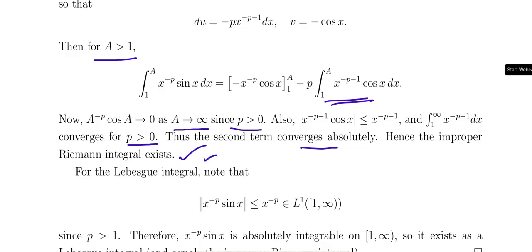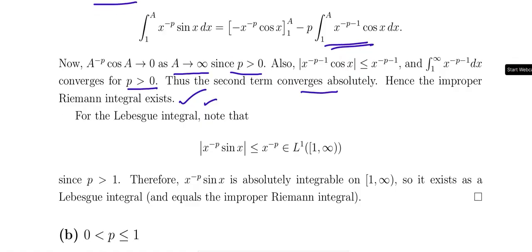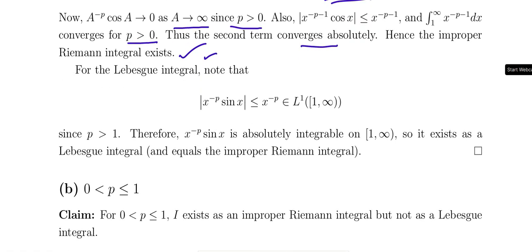For the Lebesgue integral, for 1 to infinity, x^(-p) is less than or equal to x^(-p), which is Lebesgue integrable on (1, infinity) since p is greater than 1. So x^(-p) sin x is absolutely integrable on (1, infinity). Therefore it exists as a Lebesgue integral.